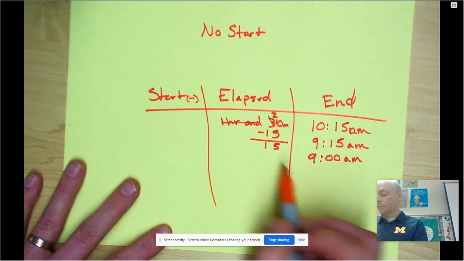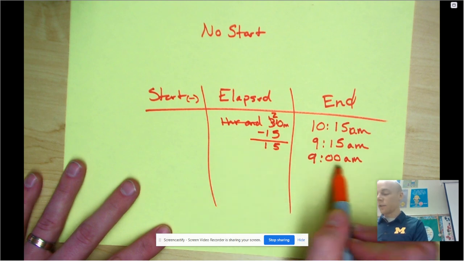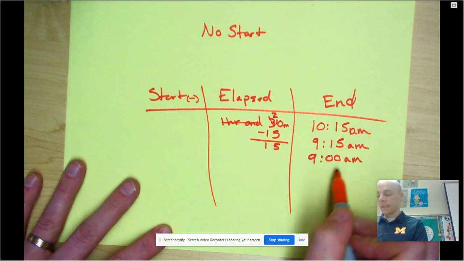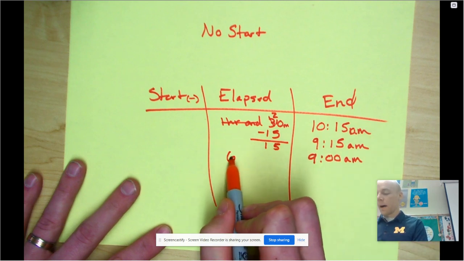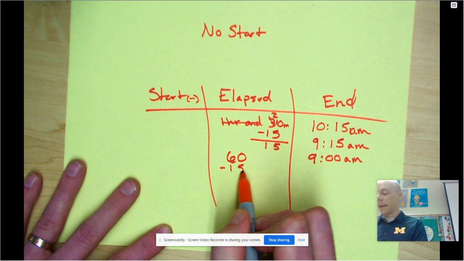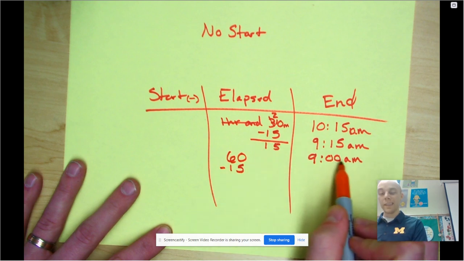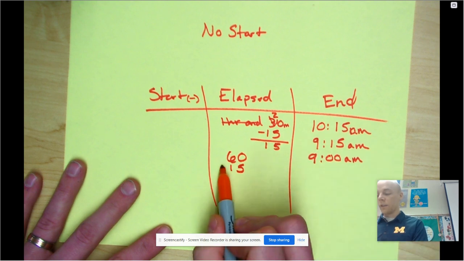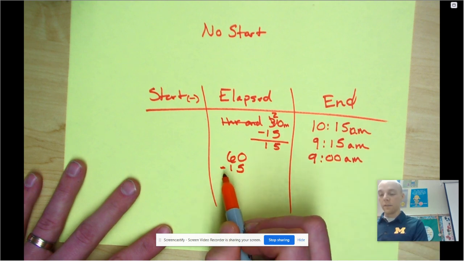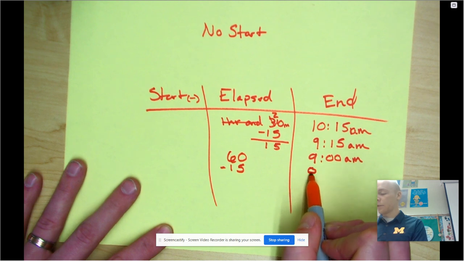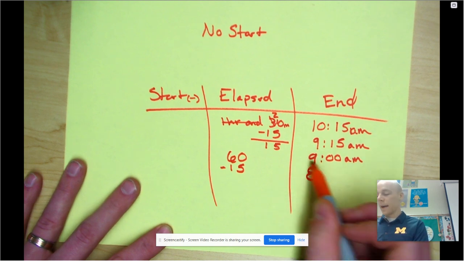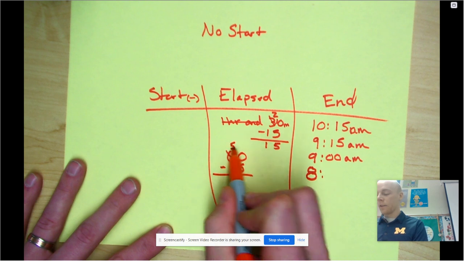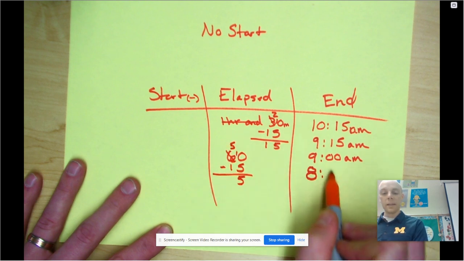Remember, we talked about how 9 o'clock is like 8:60, which is the same thing, but we don't write 60 on our clock. So we have to subtract from our 60 over here. 60 minus 15, because that 0 also means 60. That's where the tricky part comes in. As soon as I do 60 minus, I have to go back an hour. 1 less than 9 is 8, so I'm in my 8 o'clock hour. Whatever my answer is here goes in my minutes section.